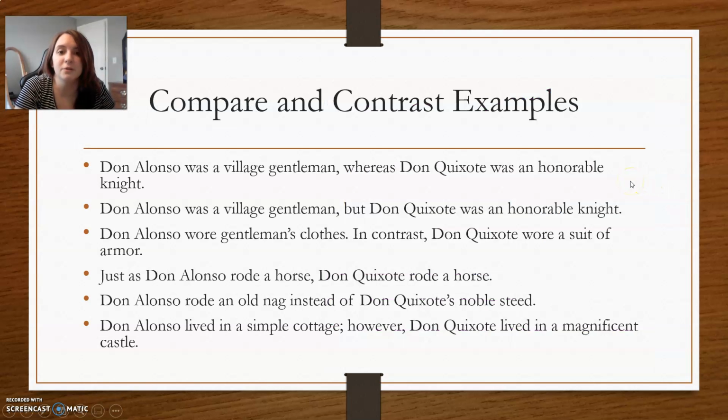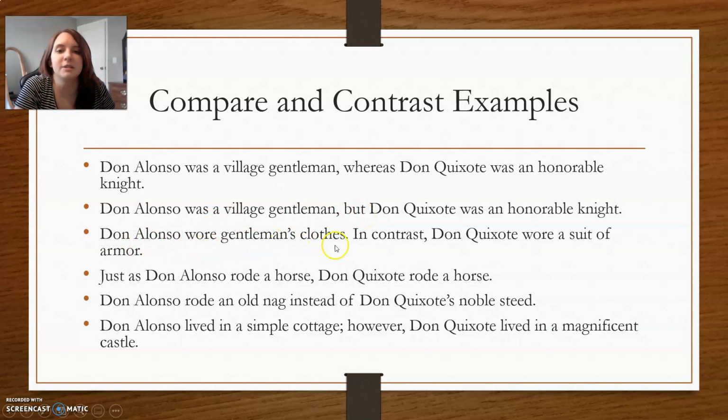So these are some examples of compare and contrast sentences. Don Alonso was a village gentleman, whereas Don Quixote was an honorable knight. When we have the word whereas, it's showing that those are opposite or contrasting. Don Alonso is the village gentleman, but Don Quixote is an honorable knight. So they're showing how they're different. Don Alonso was a village gentleman, but Don Quixote was an honorable knight. Same thing. This is a way of showing how they're contrasted.